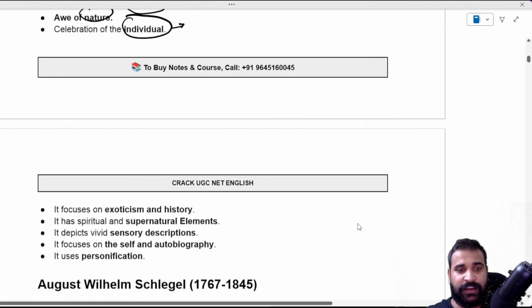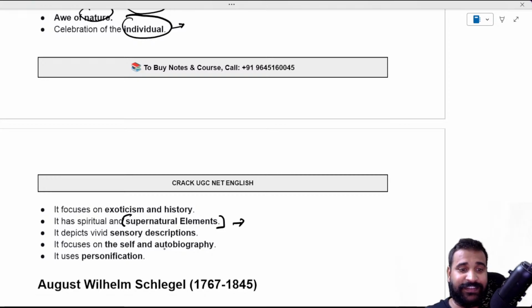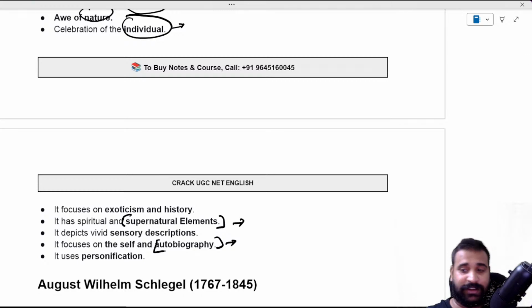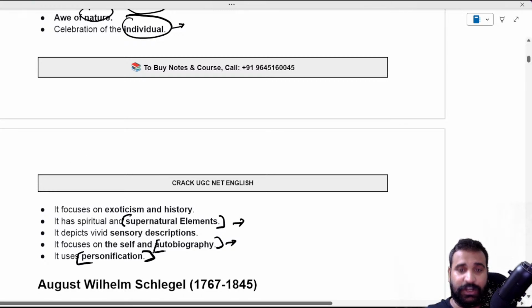And we have, of course, the supernatural element, which is very important, that you can see in Coleridge's work, The Rime of the Ancient Mariner. And the self and autobiography, mostly written in the form of their own emotions and feelings, in the form of autobiographical poems. It also uses personification. So this is all about Romanticism.